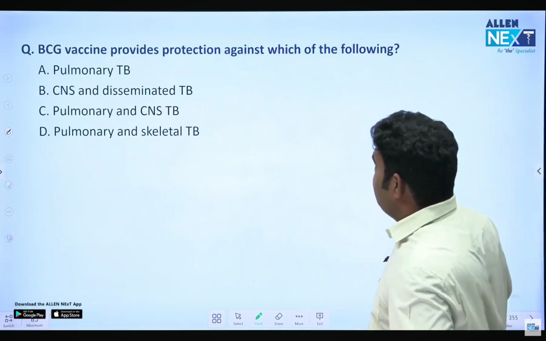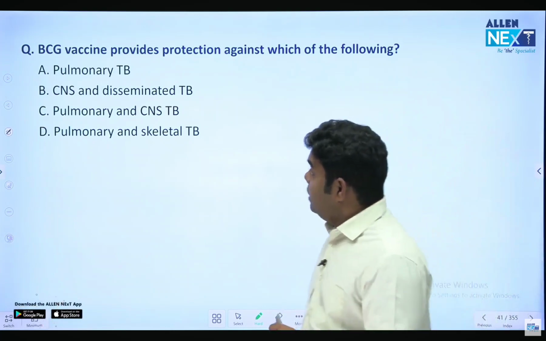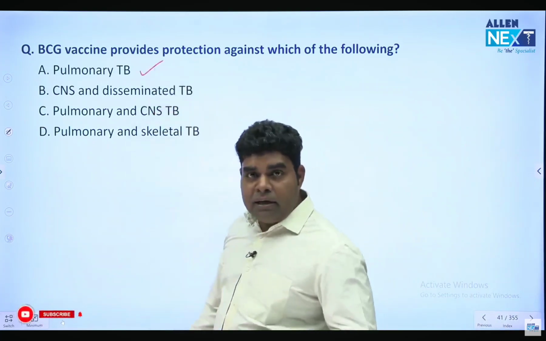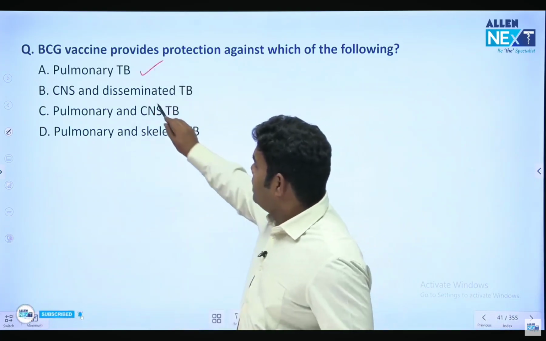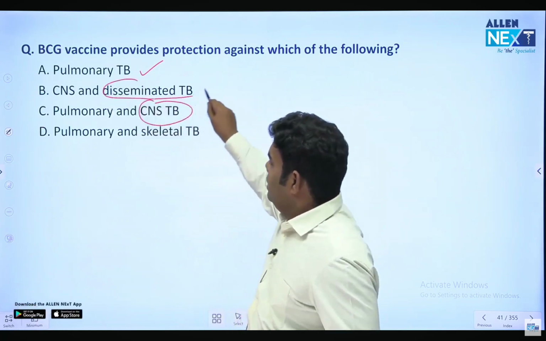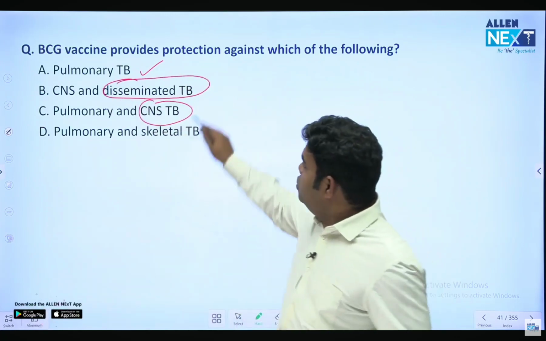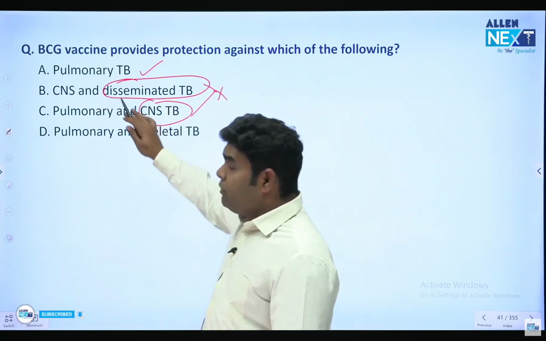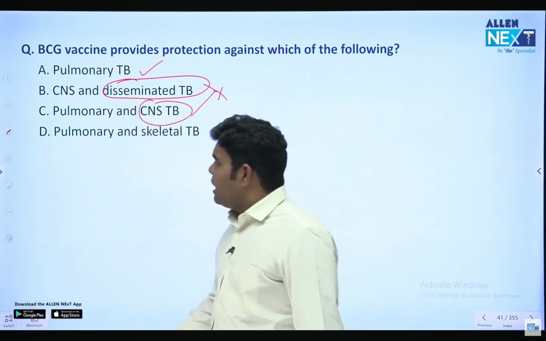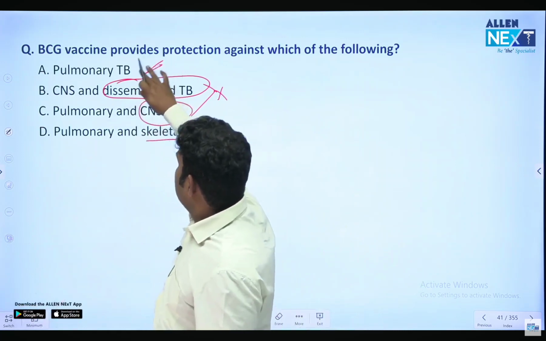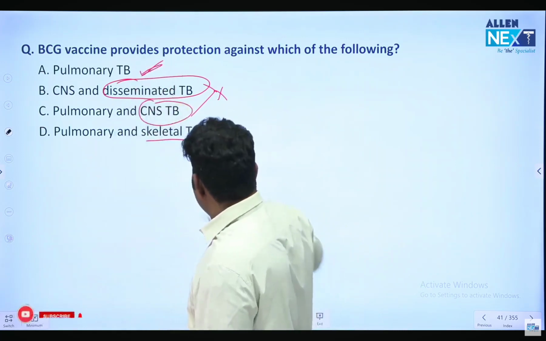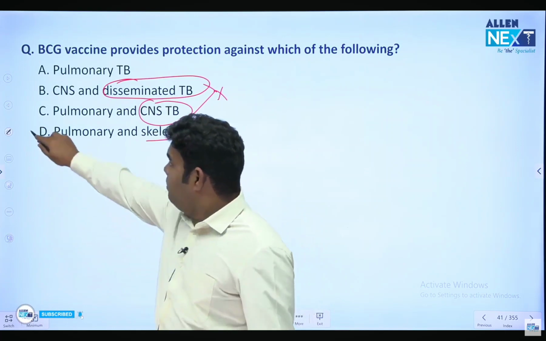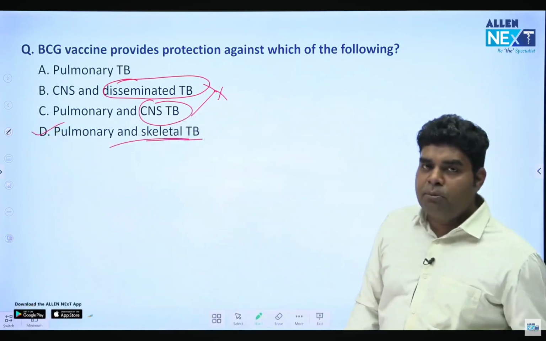BCG vaccine provides protection against which of the following? It does provide protection against pulmonary TB. It does not protect against CNS TB or disseminated TB. Okay, these two are not protected by BCG. BCG protects from pulmonary TB and it can protect from skeletal TB also. So the better answer will be answer D. Pulmonary and skeletal TB are the two things prevented by BCG.